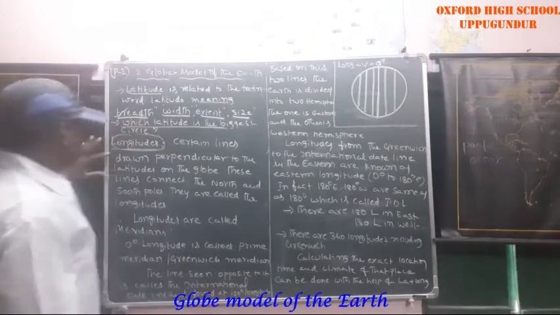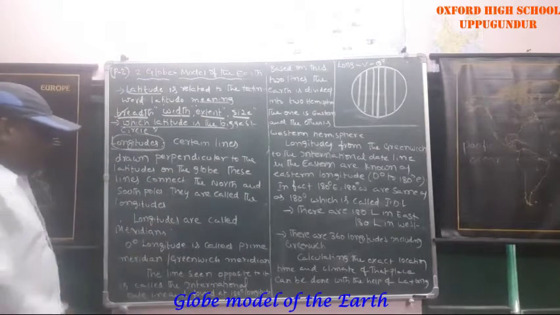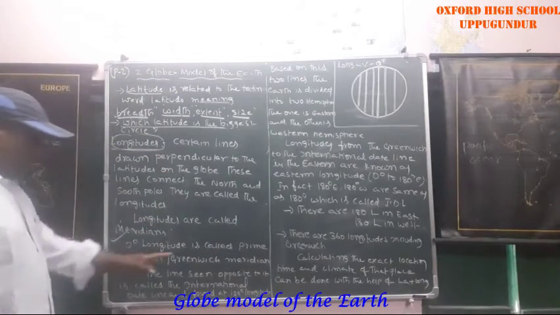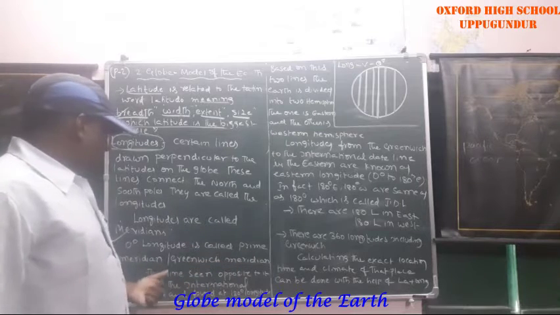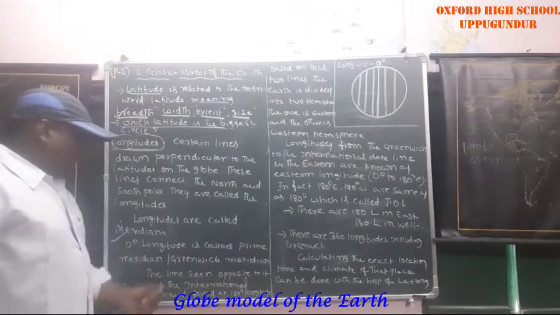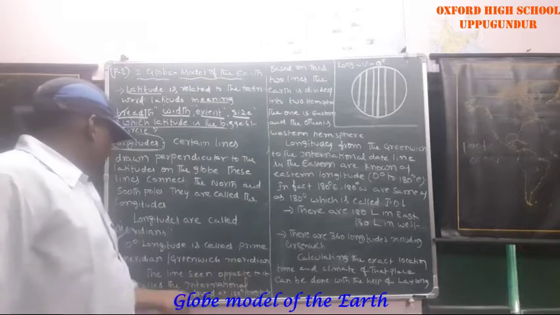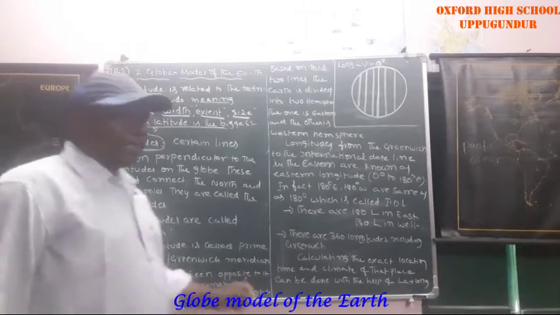So longitudes are called meridians. Just now I explained, 0 degrees longitude is called the prime meridian or Greenwich meridian. The line seen opposite to it is called the international dateline.